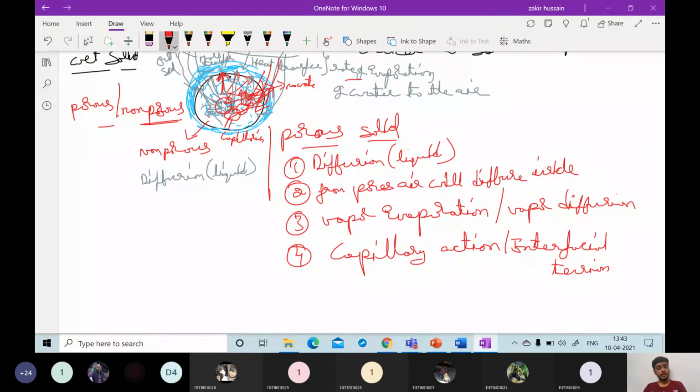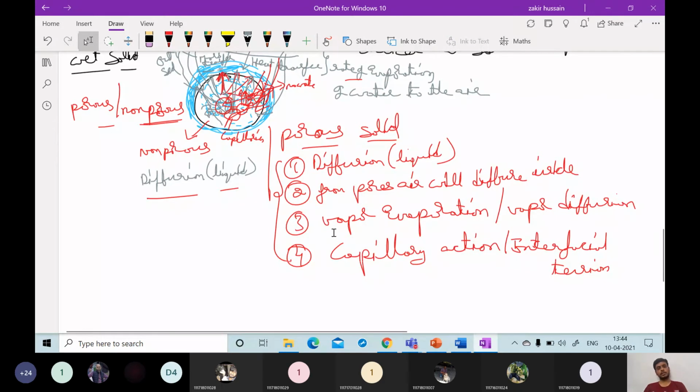Then the next one is due to capillary action, or due to the interfacial tension between the outer region and the inner region. So in the porous solid, many things can be happening. In non-porous solids, only diffusion is happening, simply a liquid diffusion, but it is a complex mechanism. In non-porous solids, how the moisture comes out, we cannot correlate. But with current knowledge, we say the drying process in non-porous solids is possible only due to liquid diffusion. So this is what is happening inside.